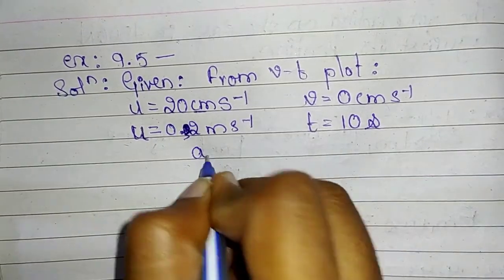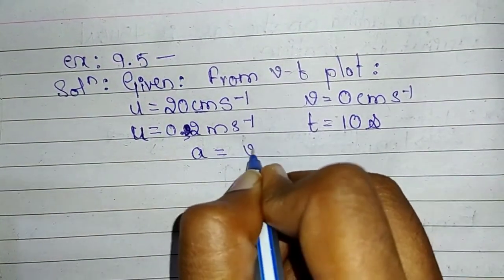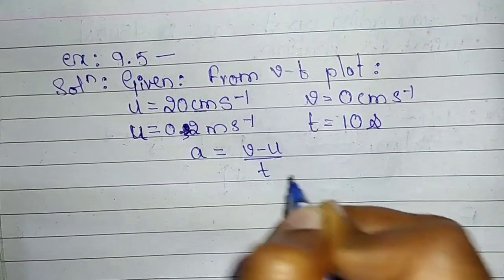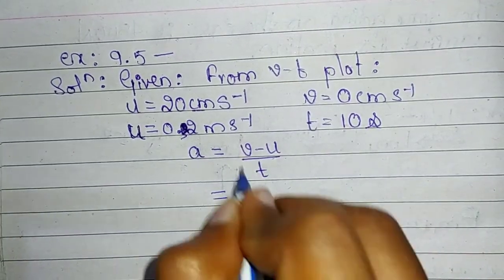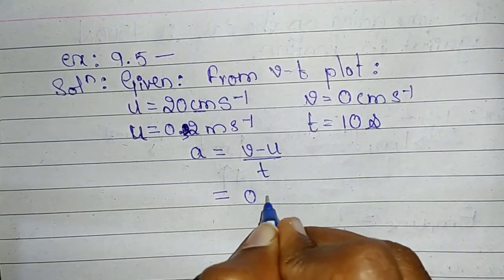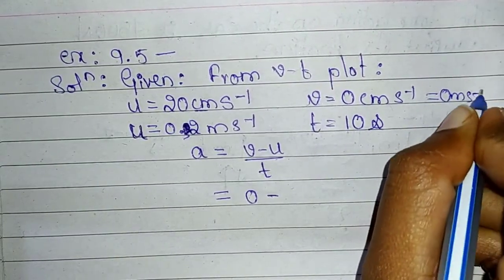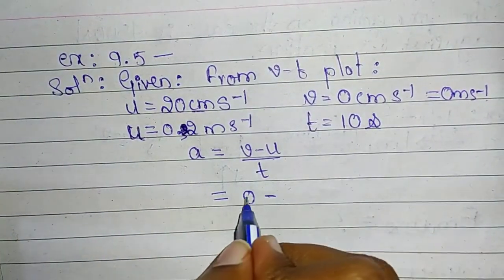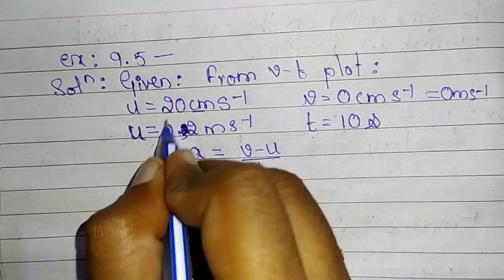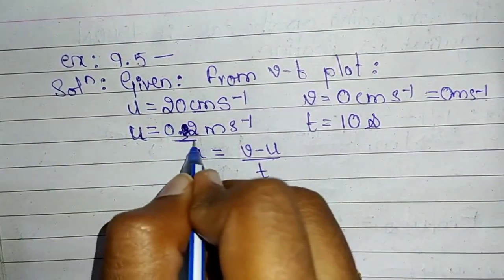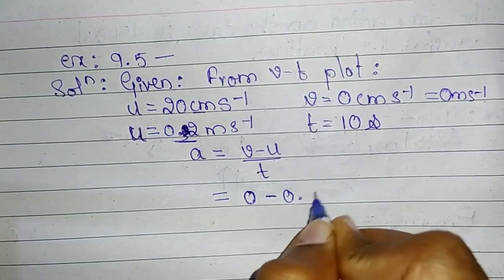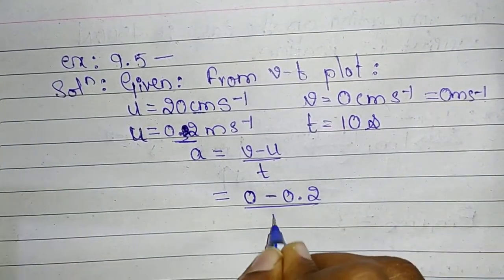So acceleration of the ball will be A is equal to V minus U by T. So this is equal to V is 0 minus U is 0.2 meter per second, divided by 10.